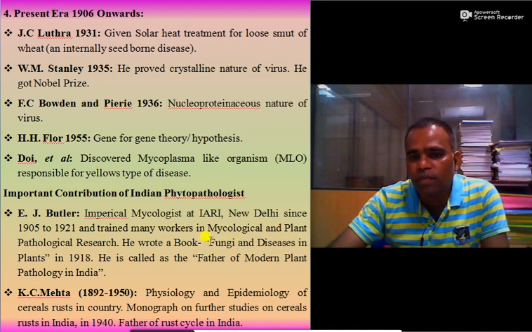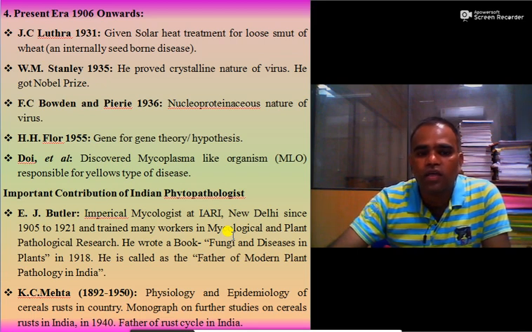You must keep in mind Fungi and Diseases in Plants, written by E.J. Butler in 1918. He is also called the father of modern plant pathology of India. Anton de Bary is called the father of modern plant pathology of the world, while the father of modern plant pathology of India is E.J. Butler.